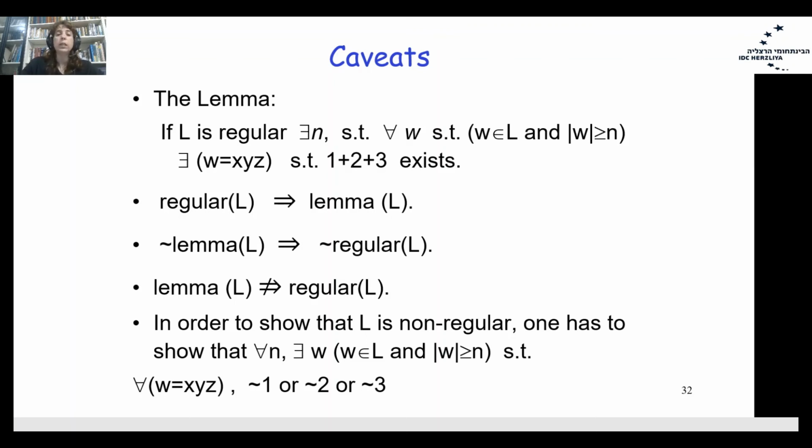That is the meaning of the lemma: if the language is regular, it should hold the lemma.